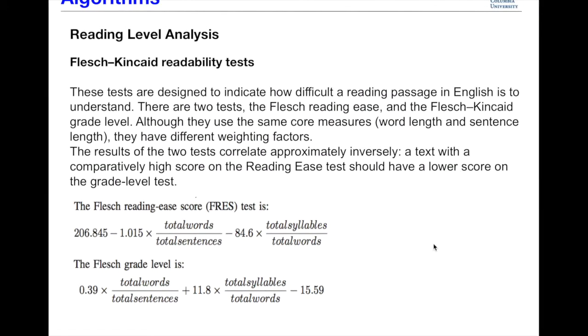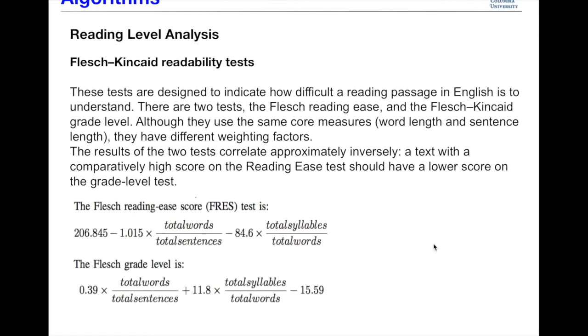Second algorithm that we used was reading level analysis. This is done through the Flesch-Kincaid readability tests. These tests are basically designed to indicate how difficult reading a passage in English is to understand. There are two tests, the Flesch reading ease and the Flesch-Kincaid grade level. Although they use the same core measures, they have different weighting factors.